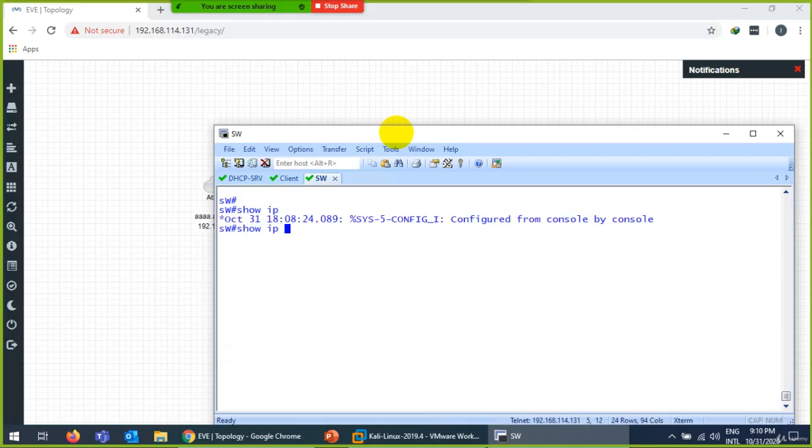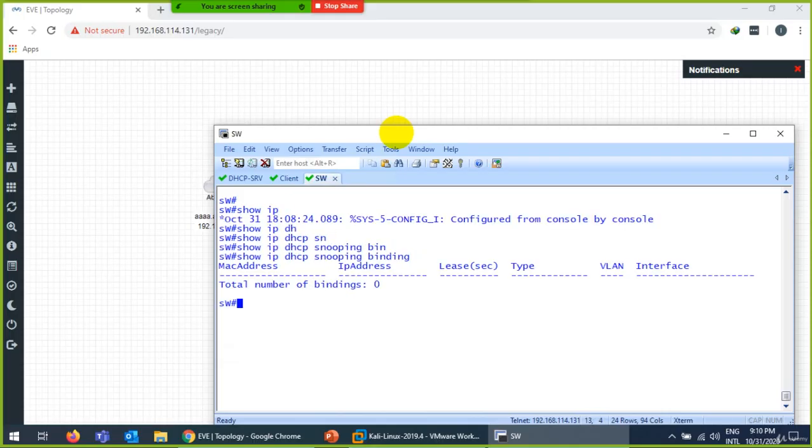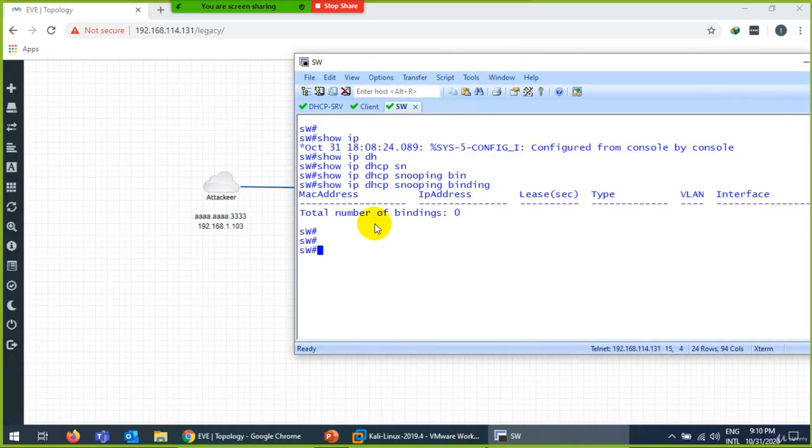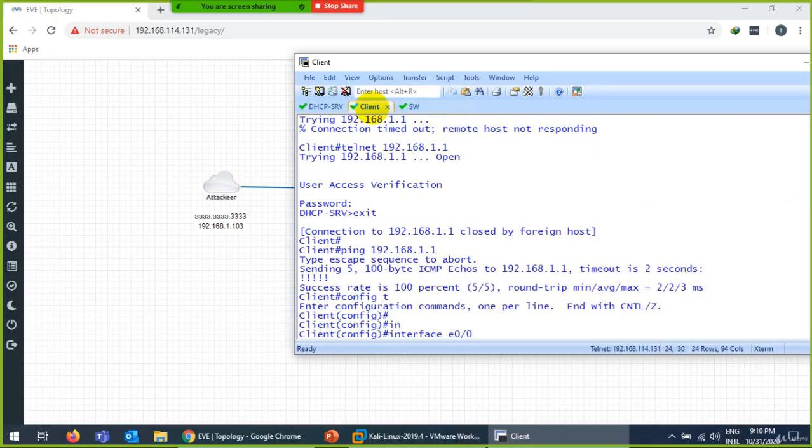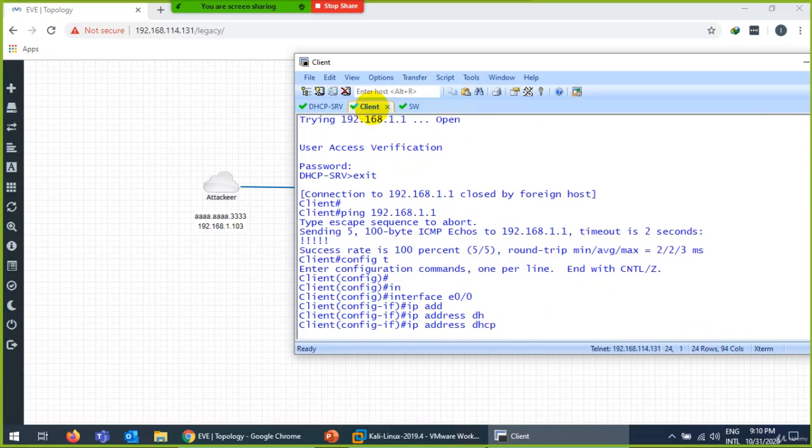And show ip dhcp snooping binding. Now whenever a client comes, the switch will keep the record, and to prevent spoofing it keeps the MAC address detail, and DHCP keeps the other detail. Now let's generate and do this: interface E0/0, ip address dhcp.